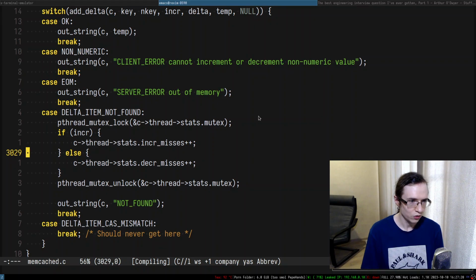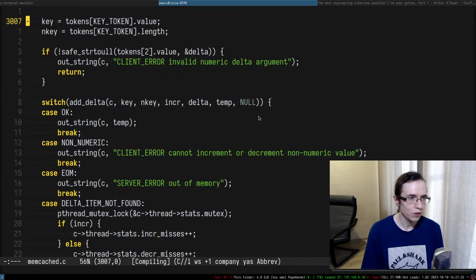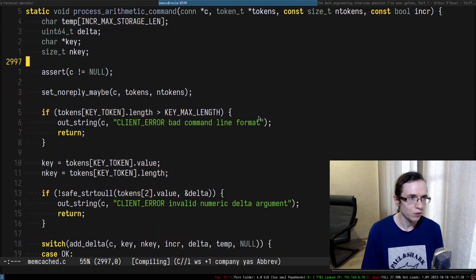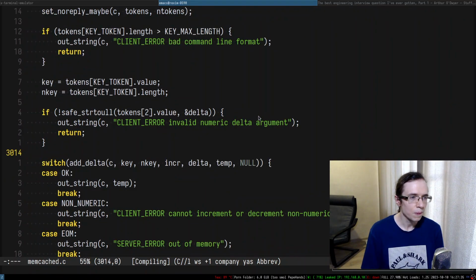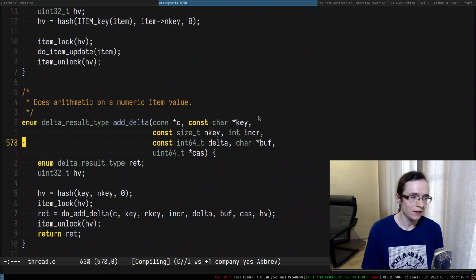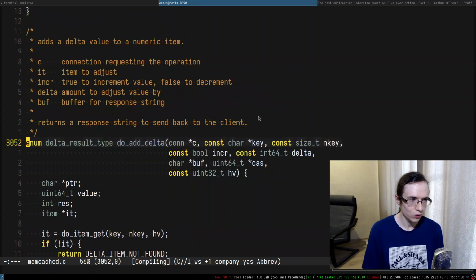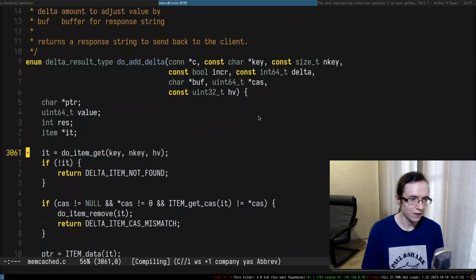Okay, so there is some sort of misses in here. It doesn't really tell us that much. Token length and token. So add delta. Okay, so that's probably what's going on. When we're adding the delta, we do add delta. Within do add delta, what do we do?